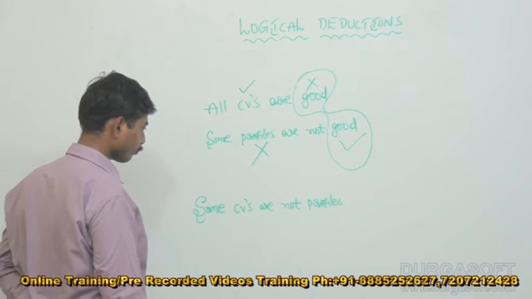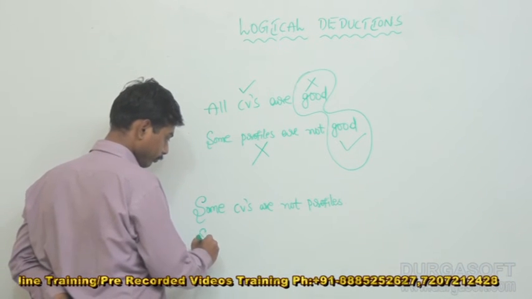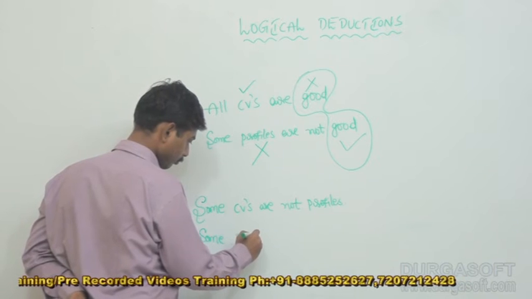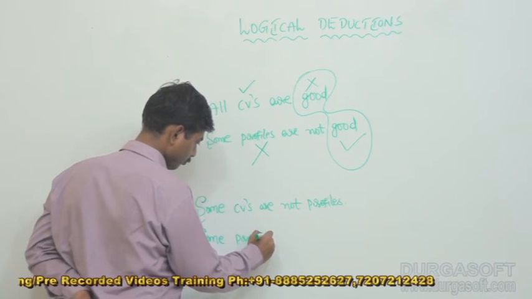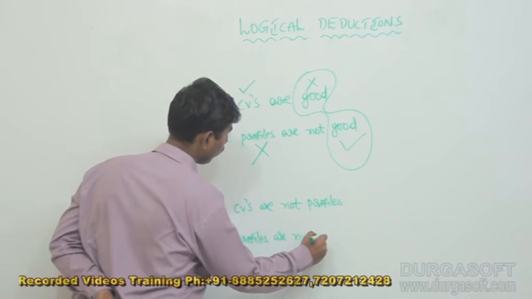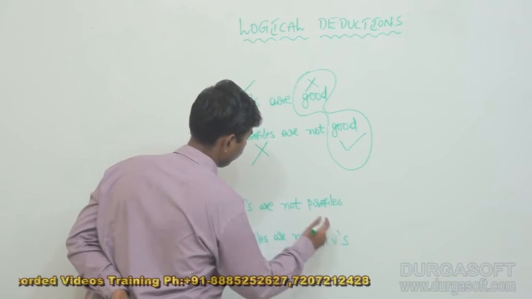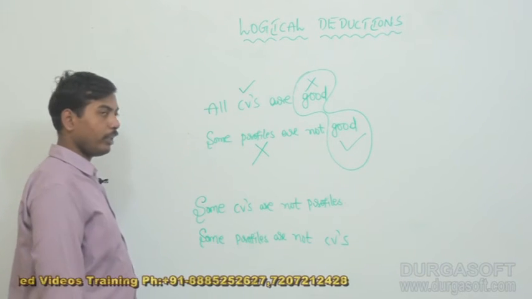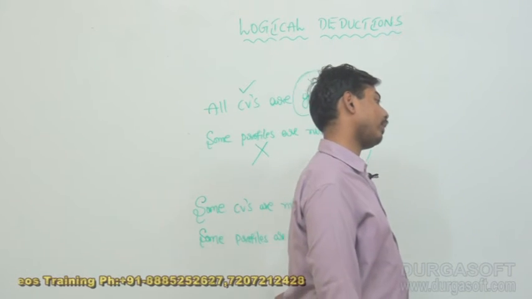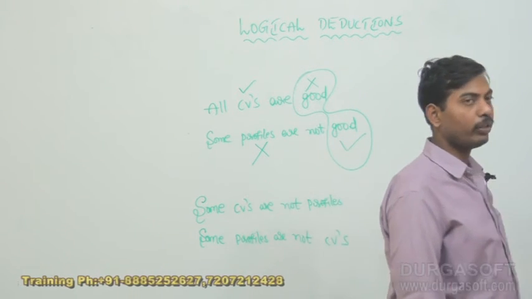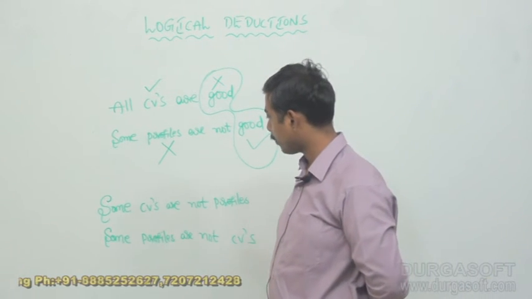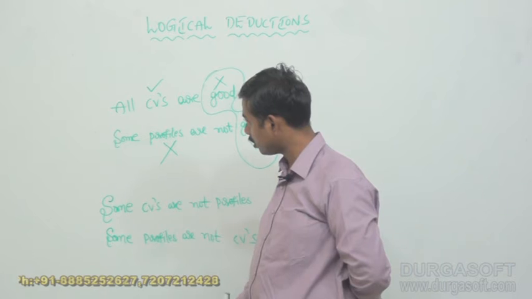Next one, some profiles are not CVs. So these two conclusions are the only ones we can draw here. Out of these two conclusions, we have to decide which one is the right conclusion. Let us take the distribution process in the conclusions.